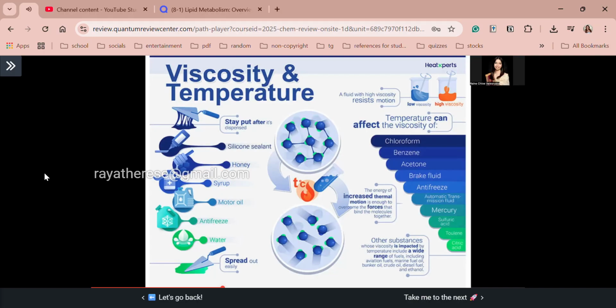Kasi viscosity, it is being really measured in a lot of industries. So, ginagamit din siya in measuring the viscosity of fuels. Mineral fuel oil, ethanol. Also in brake fluid, antifreeze, mercury, sulfuric acid, etc. It is very helpful. Kaya important siyang element.